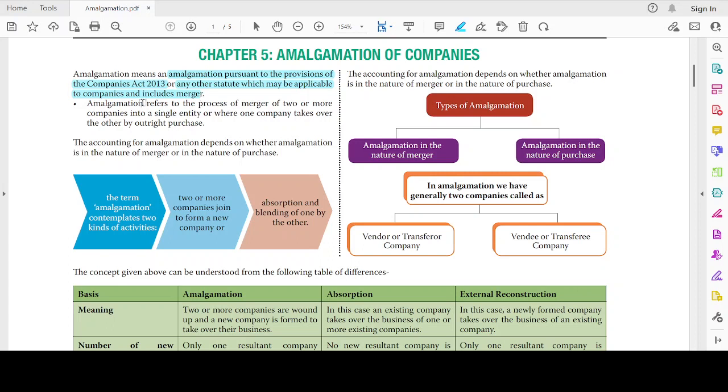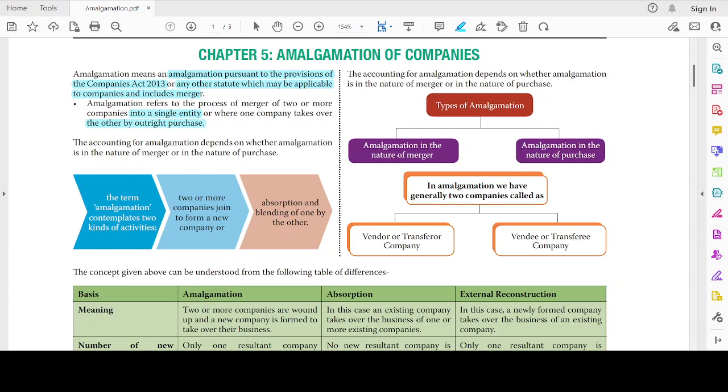So amalgamation refers to the process of merger of two or more companies into a single entity, or when one company takes over the other by outright purchase. Let's understand both using examples. The first is the merger of two or more companies into a single entity.